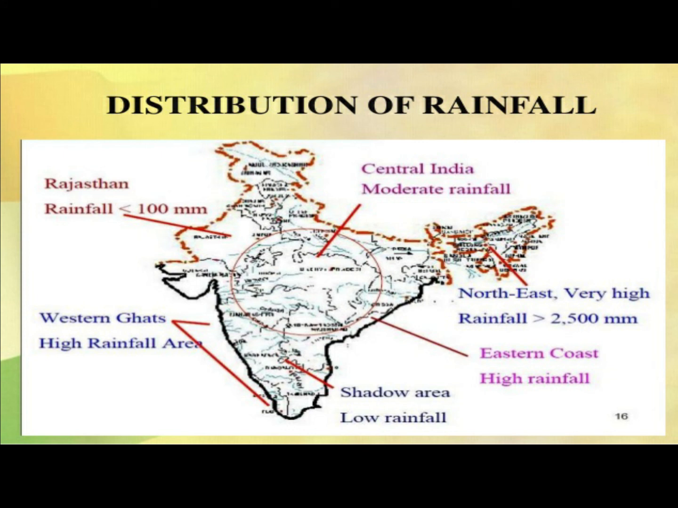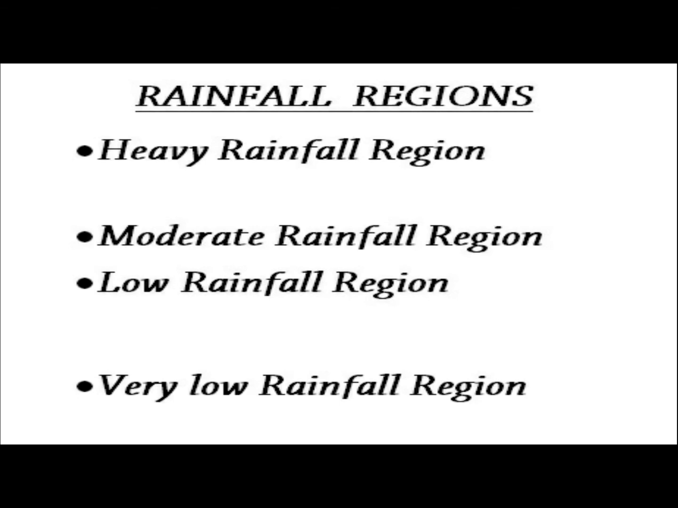The rainfall in India is unevenly distributed due to the relief features of the country. The areas lying on the windward side of the mountains receive heavy rainfall, while areas of rain shadow get very less rainfall. The average annual rainfall in India is about 110 centimeters. According to the rainfall regions, India can be divided into four groups: heavy rainfall region, moderate rainfall region, low rainfall region, and very low rainfall region. And we'll study about them one by one.